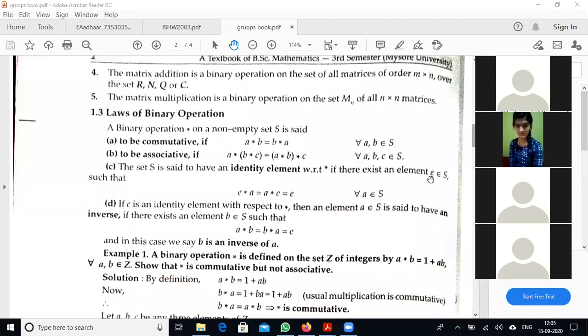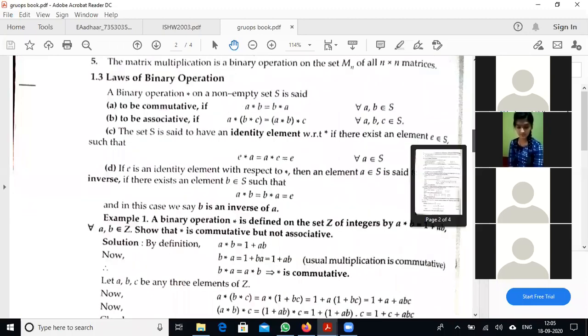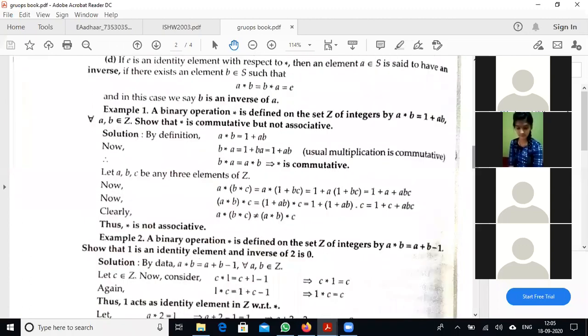Next, come to some examples on these properties. First example is here.